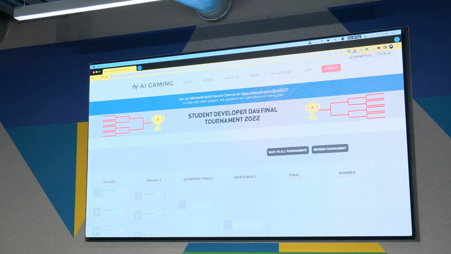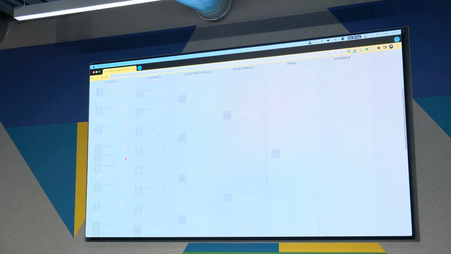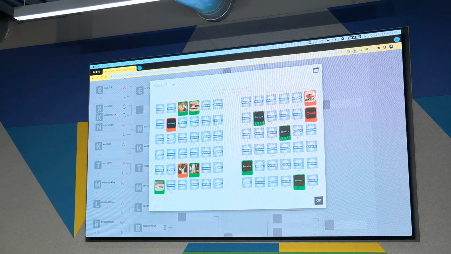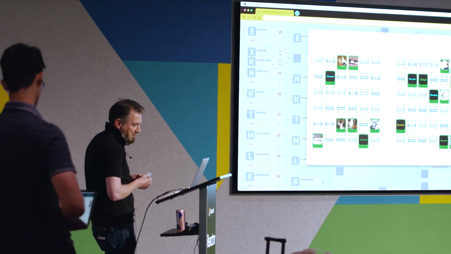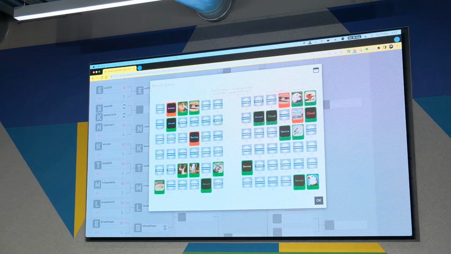Was I distracted? Okay, so here's the tournament. So we can see that it's automatically matched some people together. Some people get a bye because we're not matched through. Some people get to go through in a lucky bye. But here we can watch a game that's playing already. Who have we got? XT Lee playing against Kolak. I'm going to call that Kolak Kank.